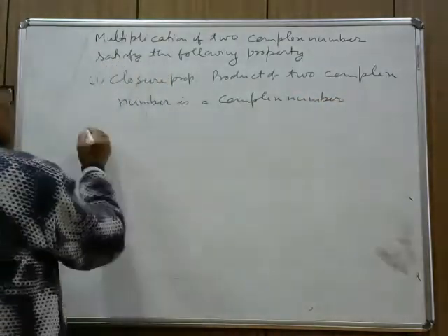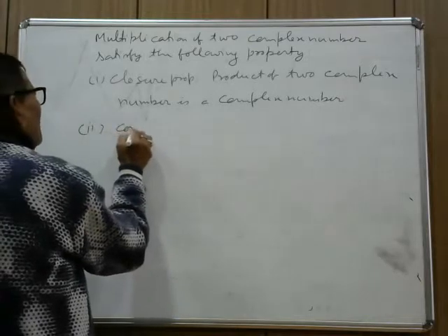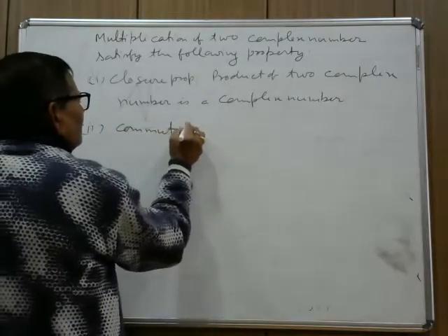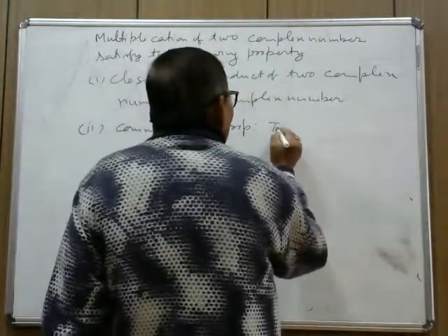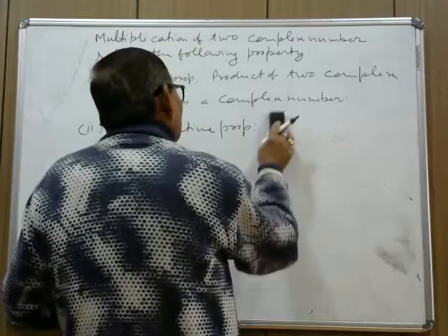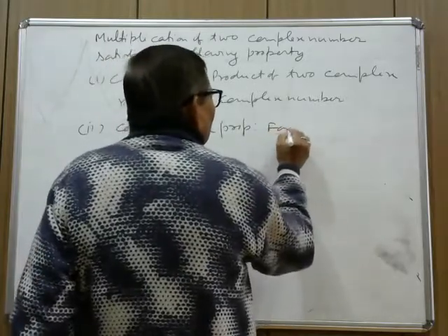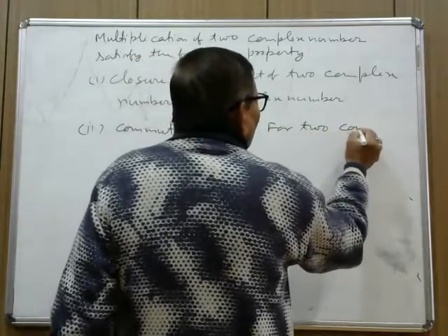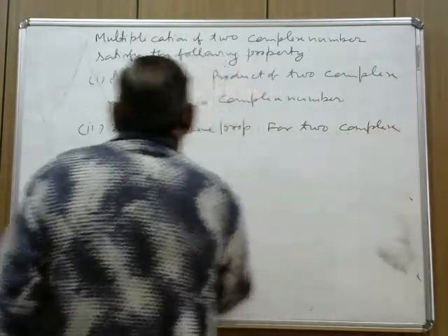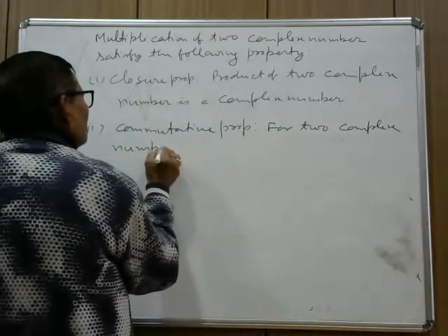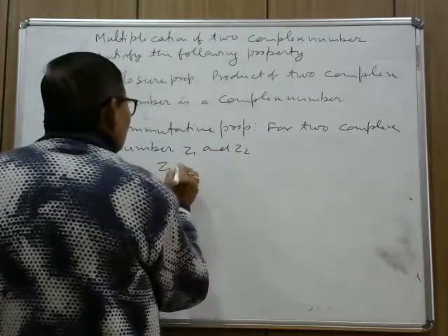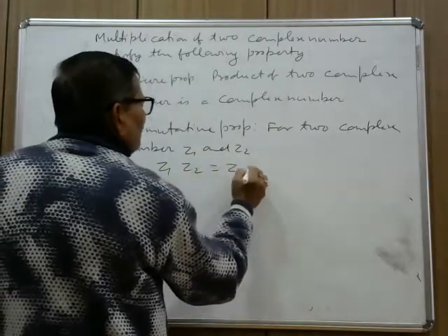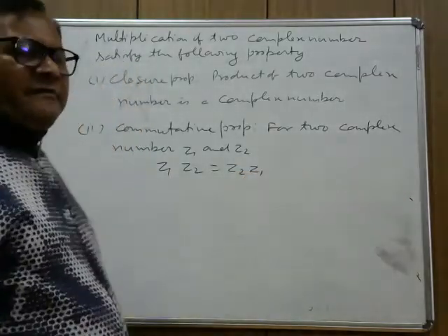You have seen that product. Now second, commutative property. For two complex numbers Z1 and Z2, Z1 into Z2 equal to Z2 into Z1. If we interchange the order of multiplication, product does not change.